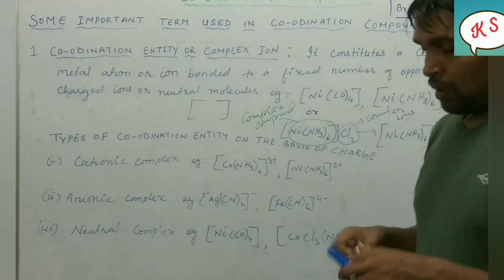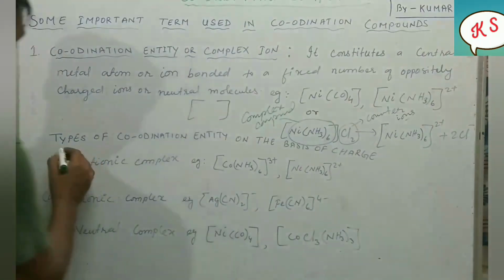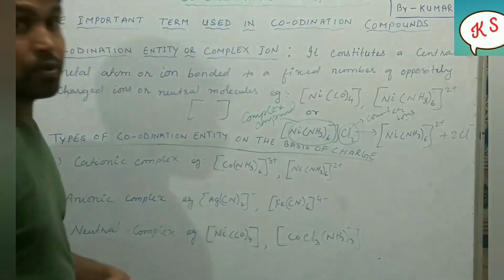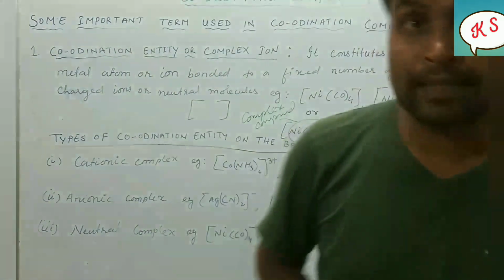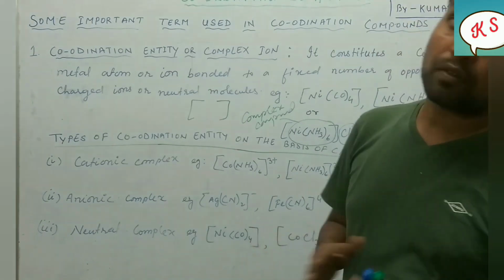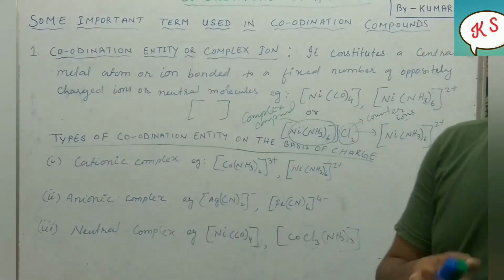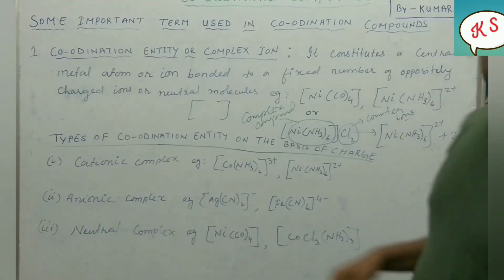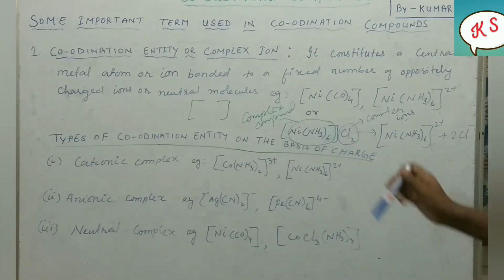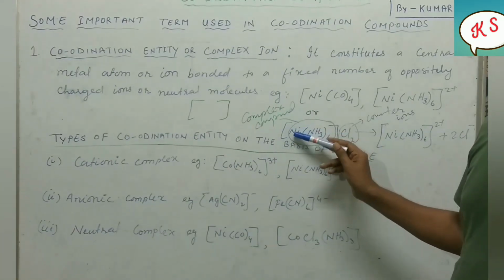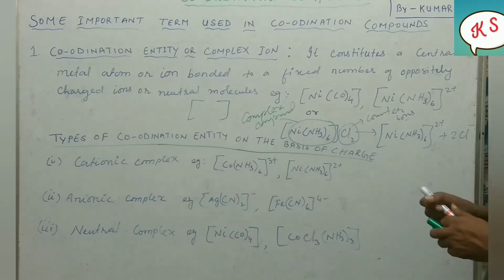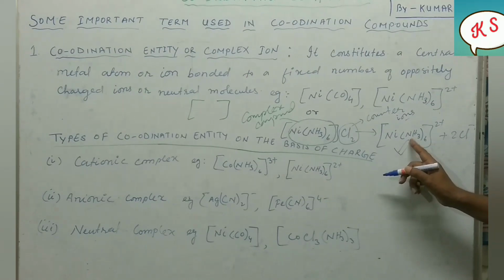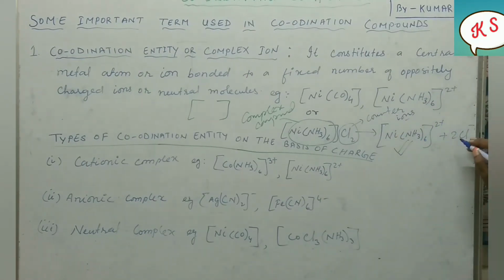Next we are going to discuss types of coordination entities on the basis of charge. On the basis of charge, we divide coordination entities into three. One is the cationic complex. You can see here very clearly, one example I have given for coordination entities. This part is called the cationic complex, because it is in a complex form. And this, is it simple or not?